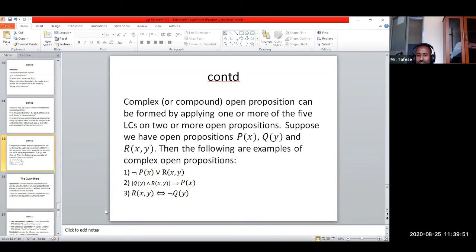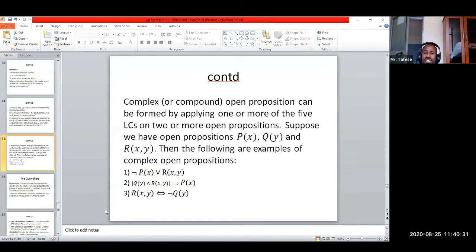The two or more open propositions may be P of X, Q of Y, R of X comma Y, and so on. These open propositions may be connected by a single logical connective, meaning conjunction or disjunction or implication or bi-implication, or by more than one logical connector.